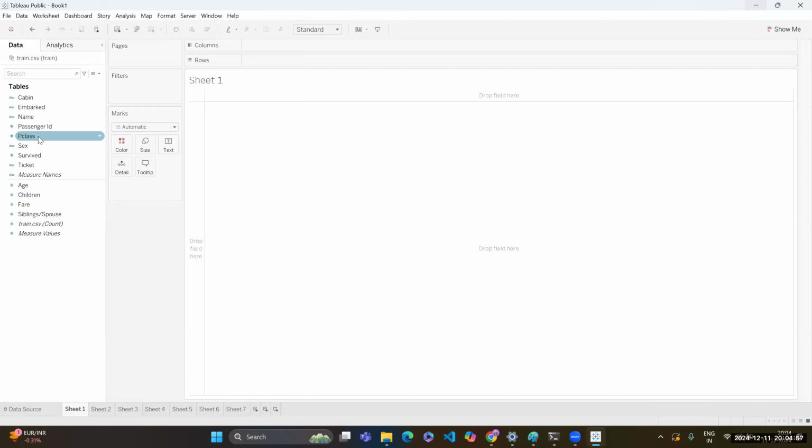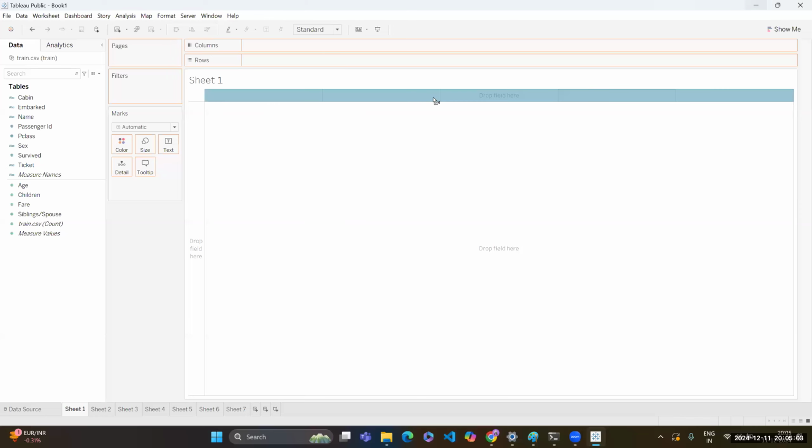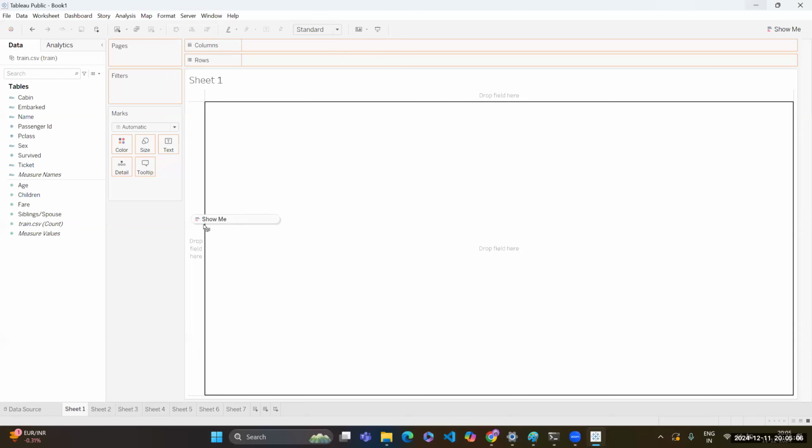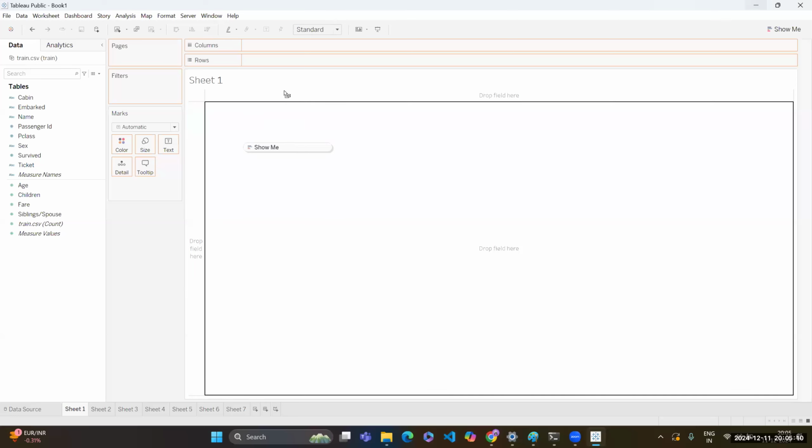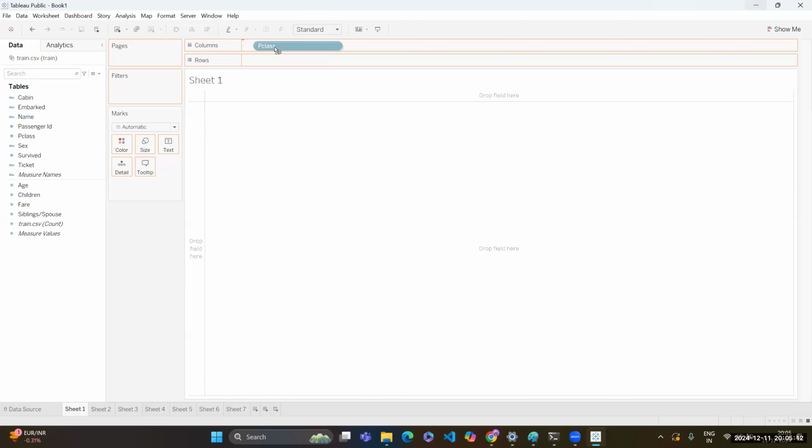What I can do is simply pick it and drag it. You can put it over here, or over here, or best is you can put it in the columns. So into the columns I have put my P class. Now there is no such information, that is just a table.